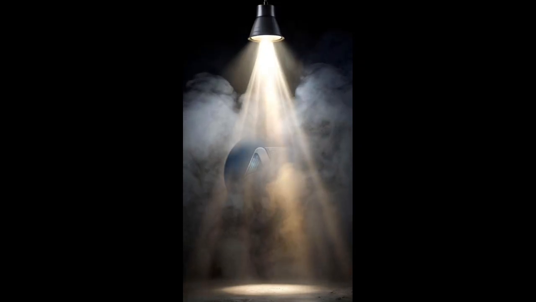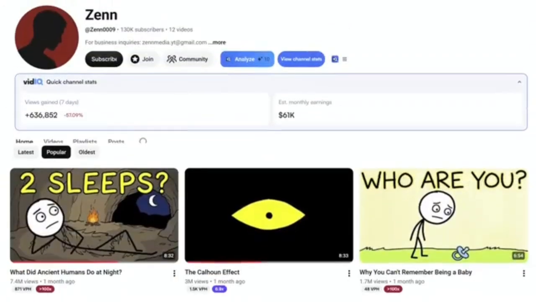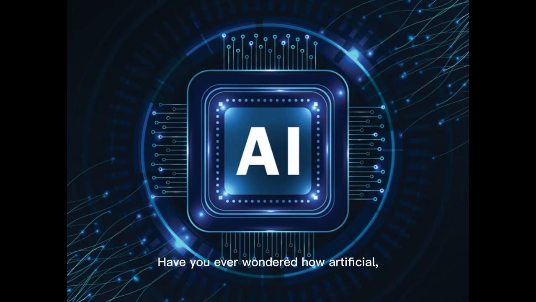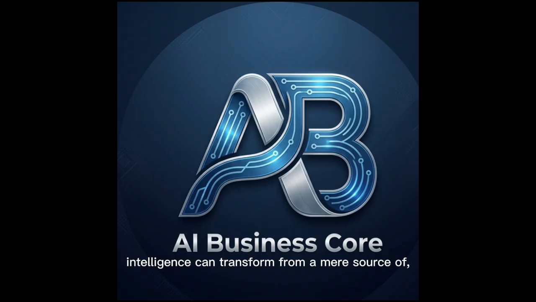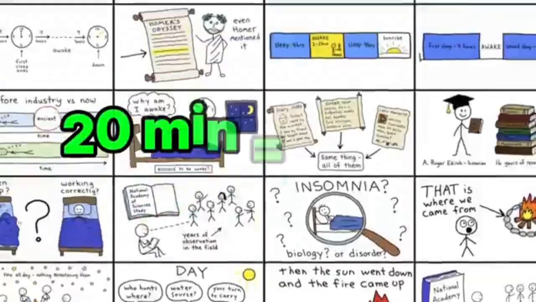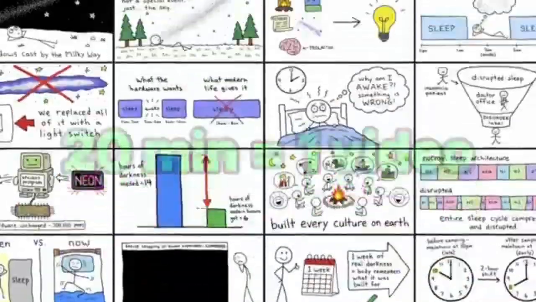Alright, so I just found a faceless YouTube channel that was created just 2 months ago, and it's already making $61,000 a month. Now, the goal of this video was to see if I can recreate this channel by using AI. And not only did I succeed, but I'm able to recreate these videos in less than 20 minutes. Basically, I can create a video like this in 20 minutes.